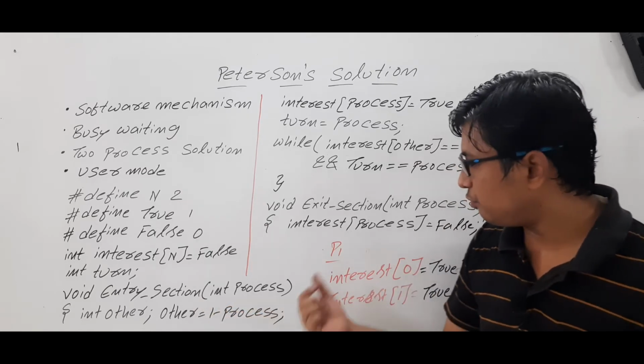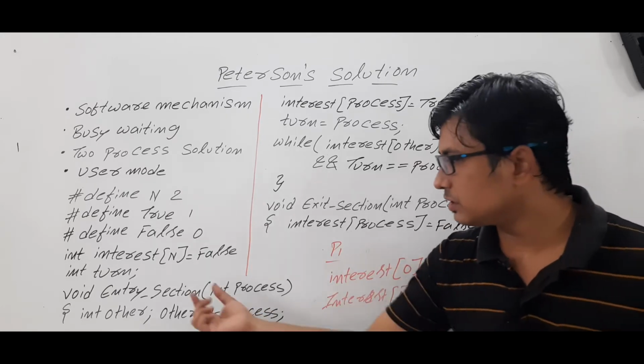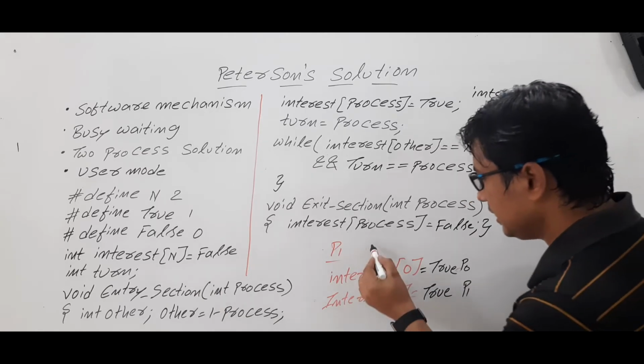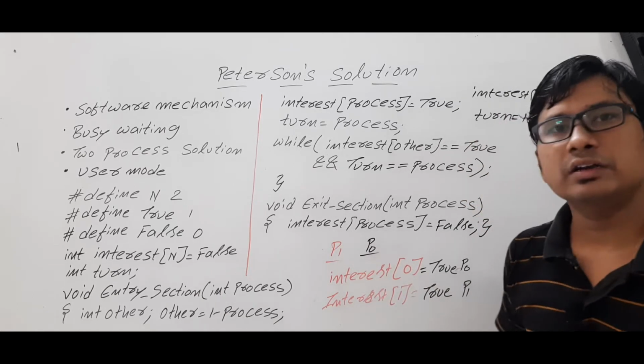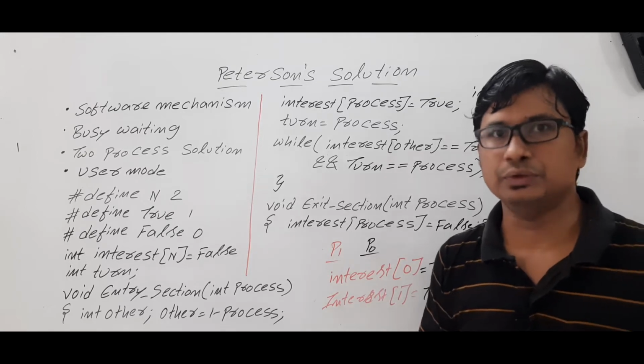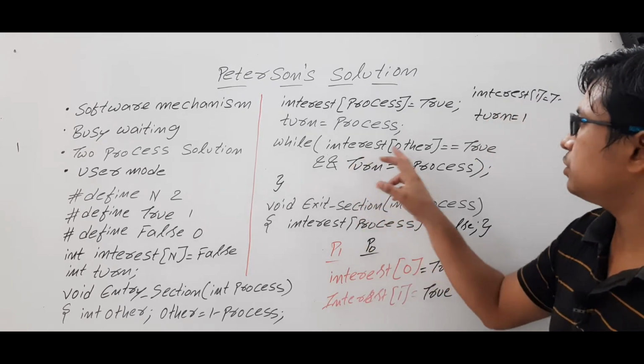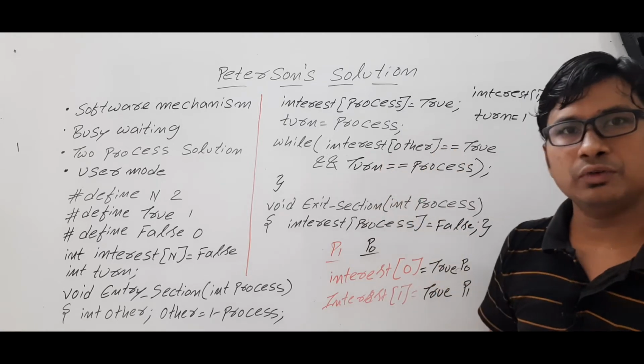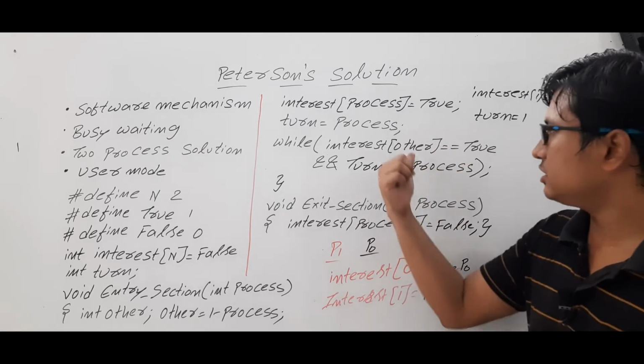Currently, P1 is executing the entry section, so it wants to enter into the critical section. Let's consider that P0 does not have any interest to enter into the critical section. So interest of other will be what? False. Is false equal to true? No, the condition is false.